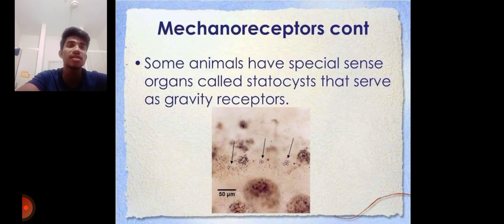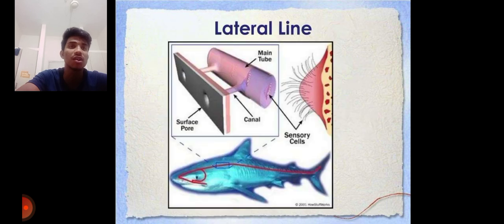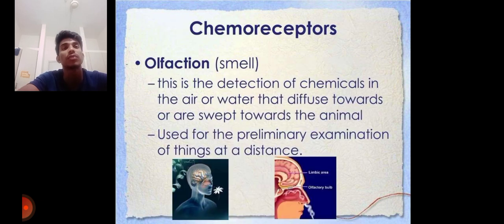Some animals have special sense organs called statocysts that serve as gravity receptors. Fish have a lateral line organ that runs the length of the body. This consists of hairs with their tips enclosed in a jelly-like substance. These respond to waves, currents, or disturbances in water. This is the lateral line. Next, proprioceptors: these are the sense organs that respond to tension in the muscles or joints of the animals.